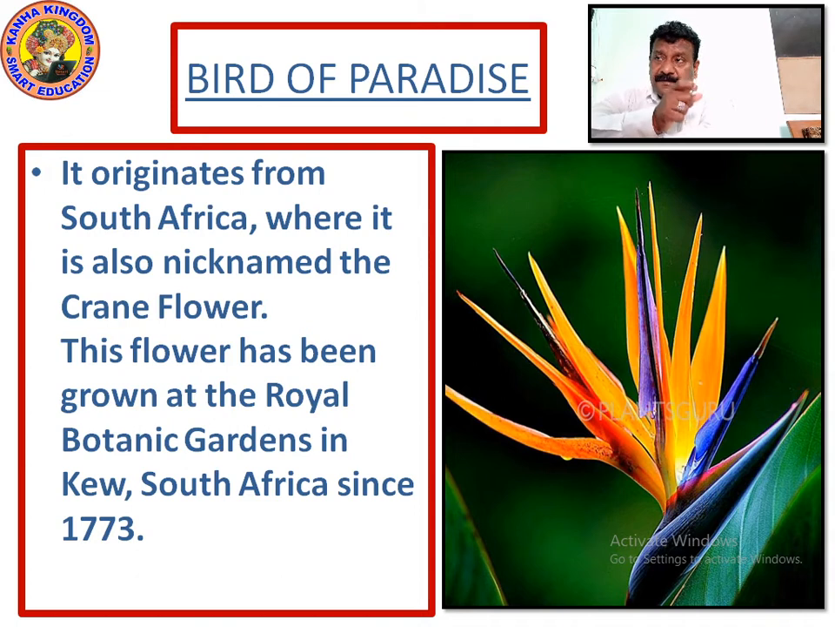Its shape, it's broad from down, and as it goes on the top, it becomes small and pointed at the end. So now you can easily recognize whenever you see such flowers. These flowers are bird of paradise. Please write this down. Right.